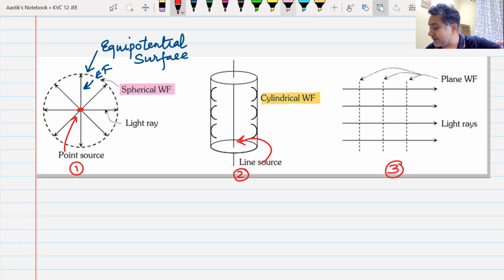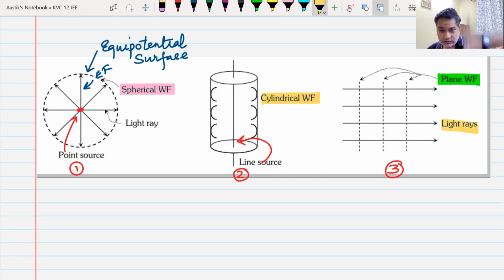Then we have the third type of wavefronts, which are known as plane wavefronts. If we go very far away from any line source, when light was coming from infinity, we were seeing parallel rays, yes or no? Do we remember when light was coming from infinity, we were seeing parallel rays? Do we remember those rays which were coming from infinity? These are the rays that were coming from infinity.